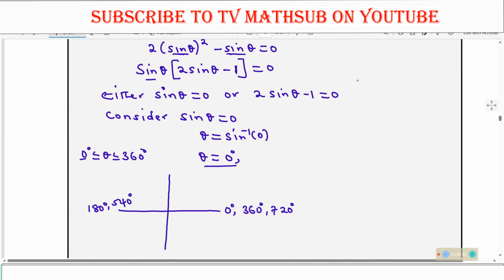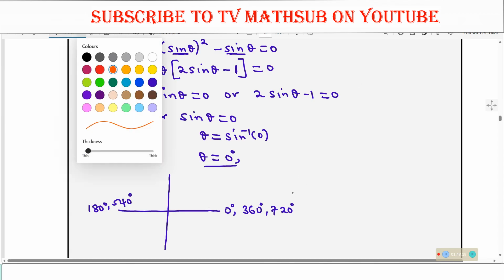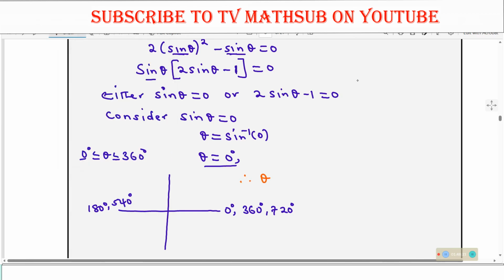So what will be the required values of theta then? Now look at the range. Our range should contain angles from 0 to 360. So what will be the values that correspond to theta? We can begin with 0, then 180, and then 360.